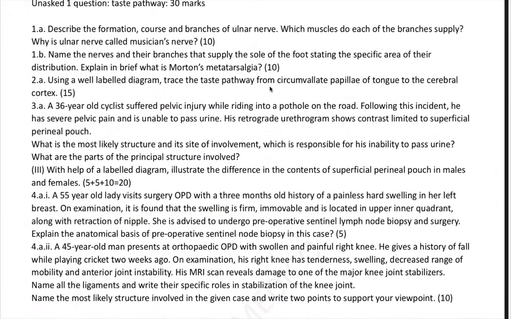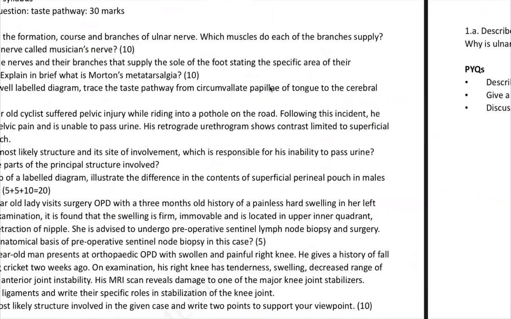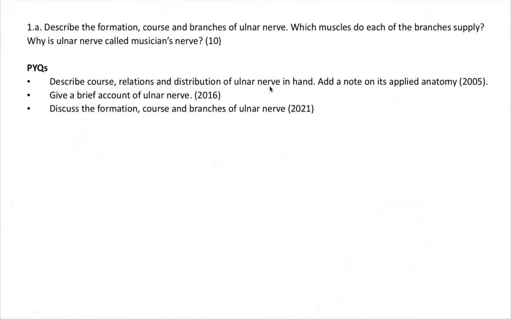In the test series, there was a question on the taste pathway, pain pathway, optic pathway, auditory pathway, because the syllabus clearly gives pathways of cutaneous sensation, vision and hearing. From that they have asked the taste pathway. Even the tongue is part of our syllabus, so they're asking questions even from the tongue. So we all know there are three nerves: radial nerve, ulnar nerve, median nerve. One nerve will definitely come. Even in the revision batches, in the last minute we were able to revise that.